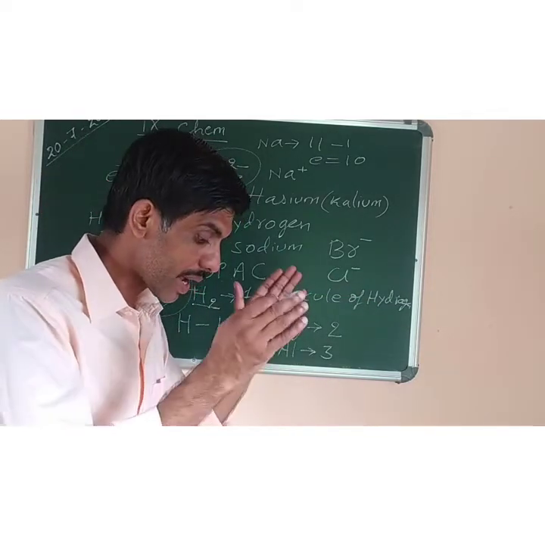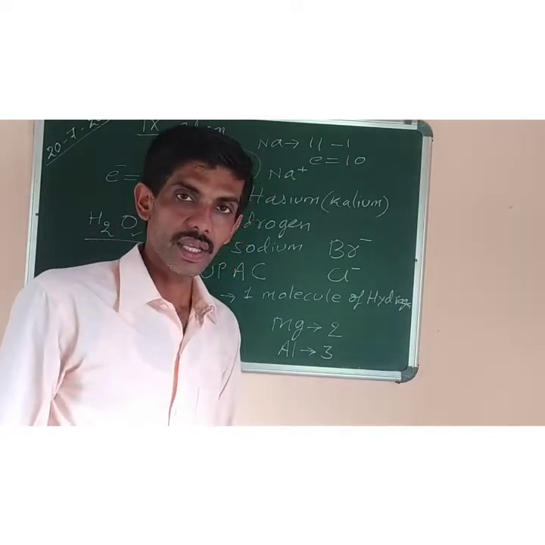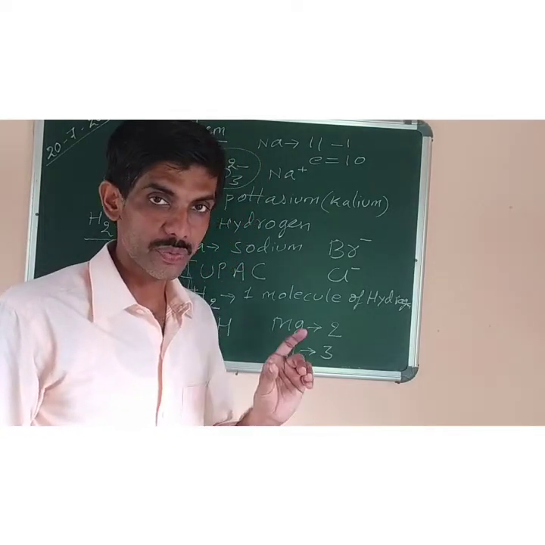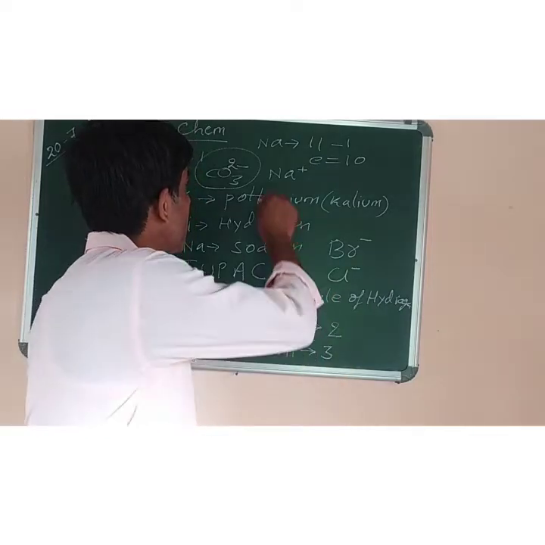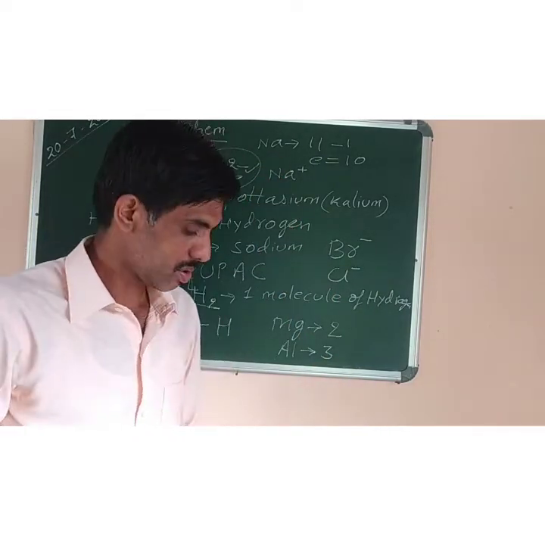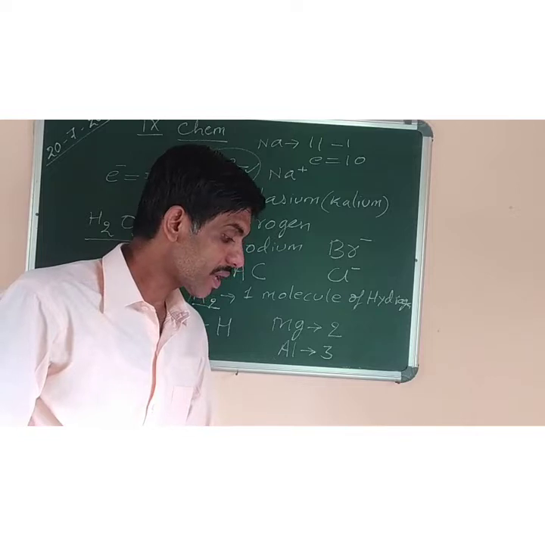So you have to write the names of these radicals in your copy and learn them, because the formula is required, particularly the valency. Now next we have to do variable valency.